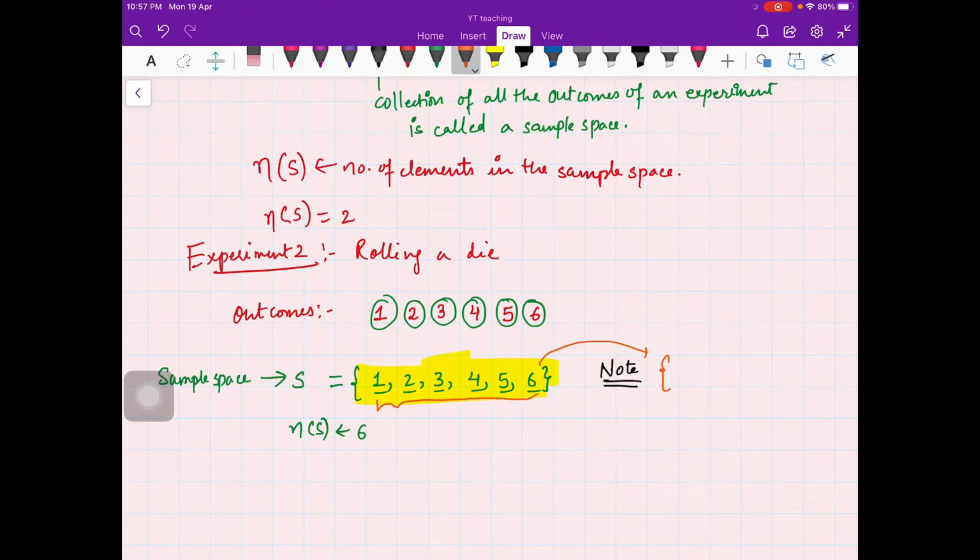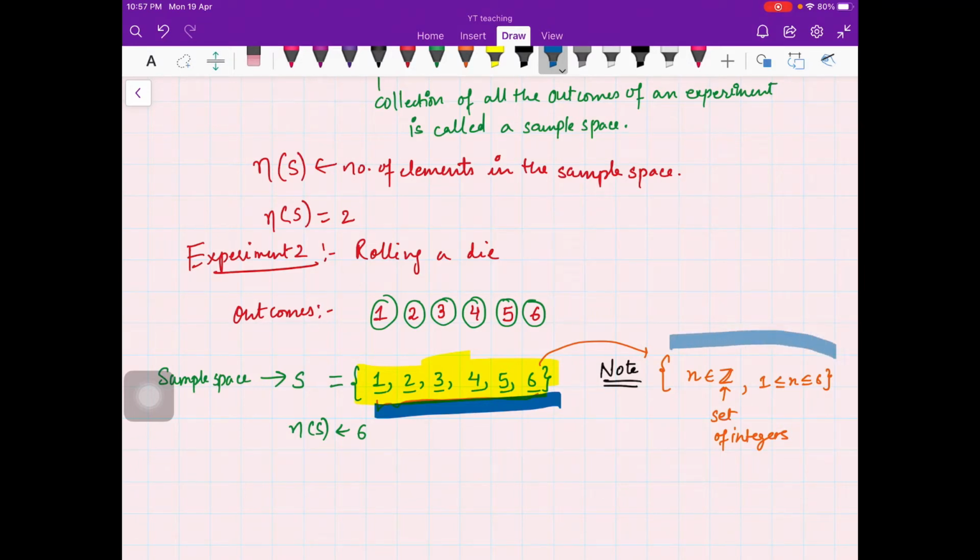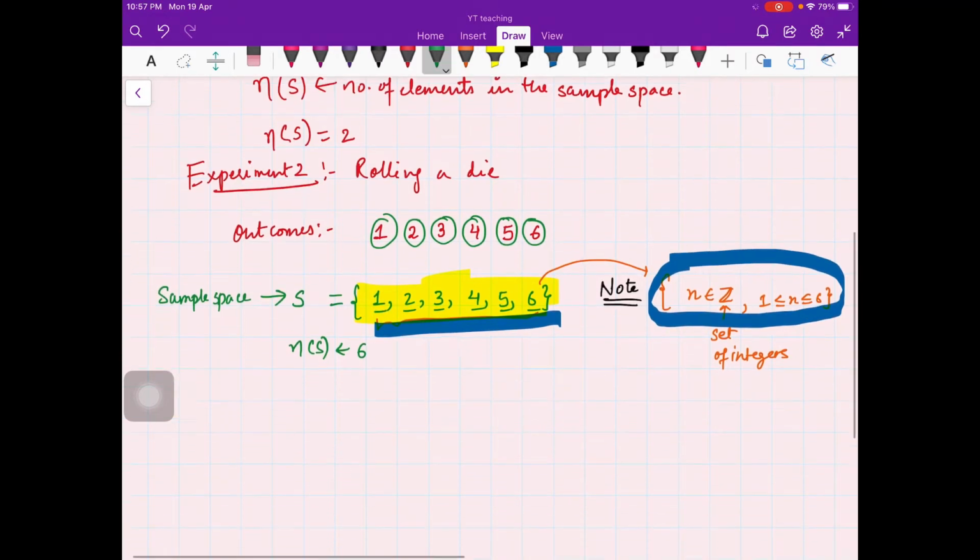You can write this set as all n which are integers, 1 less than or equal to n less than or equal to 6, because sometimes the sample space is very big and listing all the elements is difficult. In that case you can use this mathematical notation, most of the time when you have numbers, right? Let us move on to the next experiment.